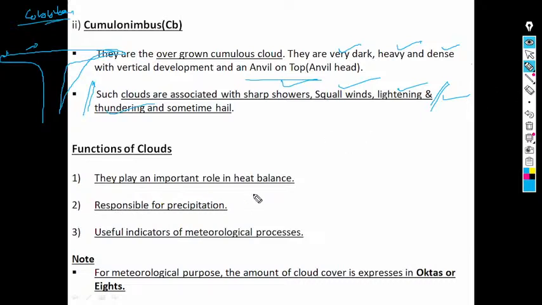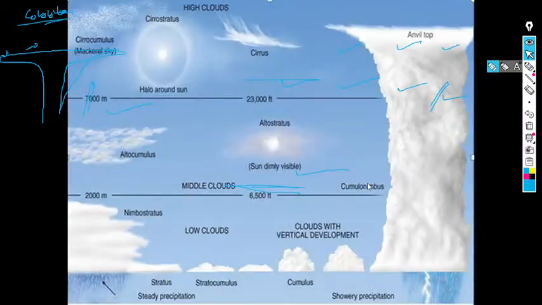Clouds play an important role in heat balance. We can say the clouds play an important role in heat balance. So just before the functions, if I say a function of the clouds, then let us discuss this part also. How the cloud looks, it is from the ground level to the very top anvil head. That means from the ground level to the cirrus level.